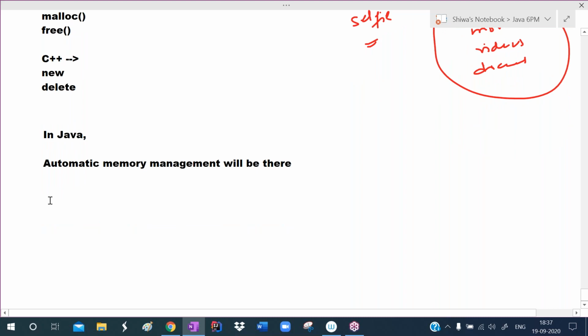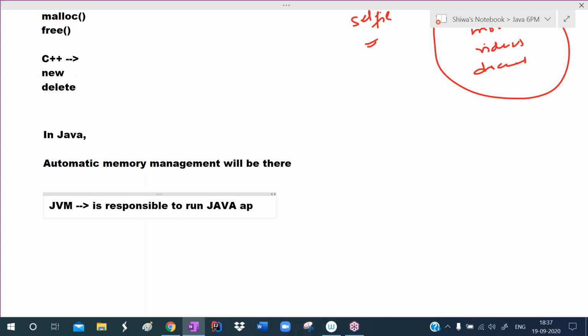So who allocates the memory? I already told, who runs the Java application? JVM. Remember this point. JVM is responsible to run the Java application. So JVM has a class loader. This class loader allocates the memory. That is not the responsibility of the programmer. So this class loader allocates the memory.